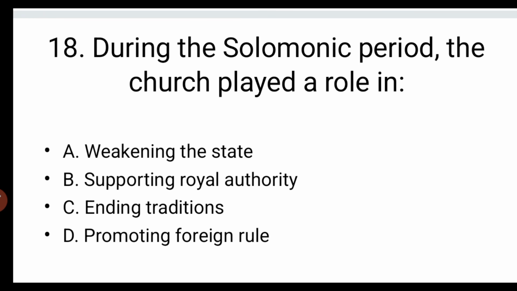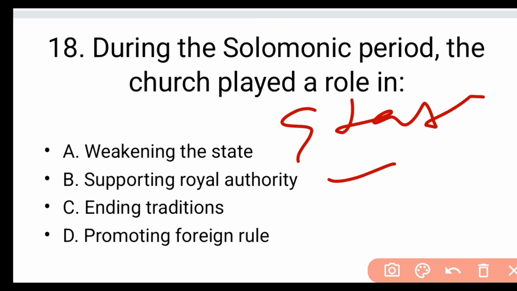Question number 18. During the Solomonic period, the church played a role in A. weakening the state, B. supporting royal authority, C. ending traditions, D. promoting foreign rule. The correct answer is B. Supporting what? Royal authority. So during the period, the state and the church worked hand in hand.